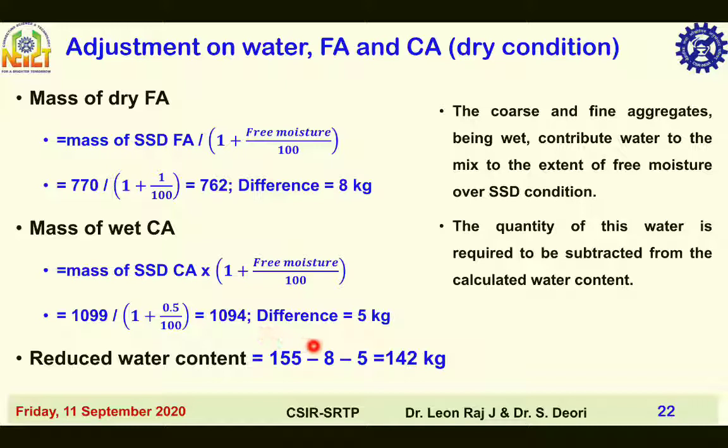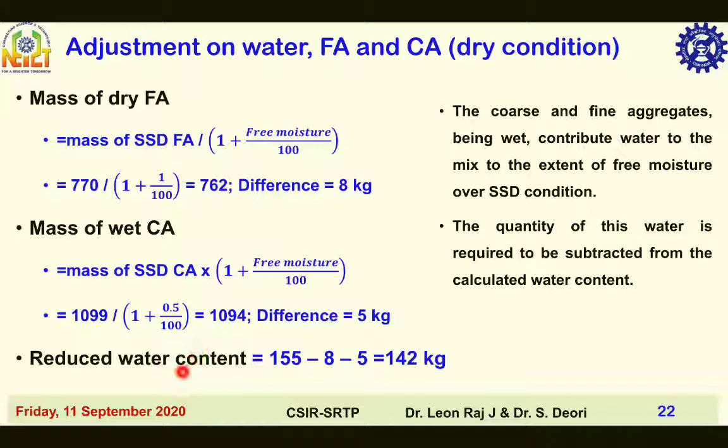The difference is 5 kg. So there is a small typo error in this place. This is also dry coarse aggregate.